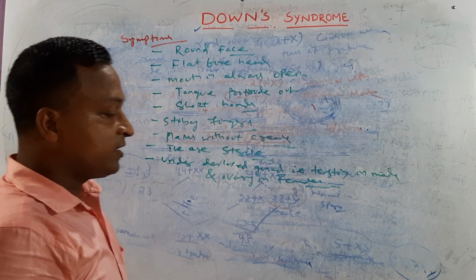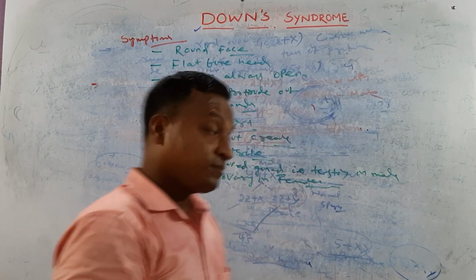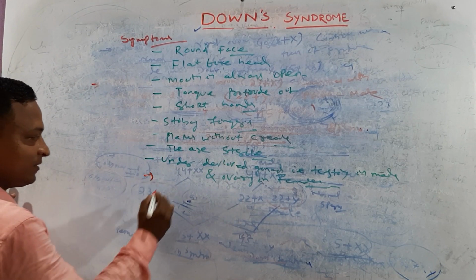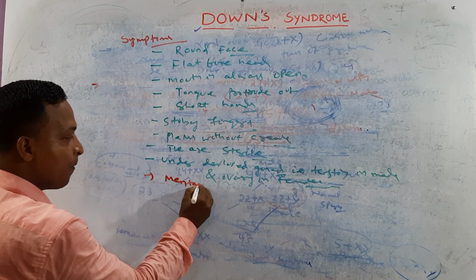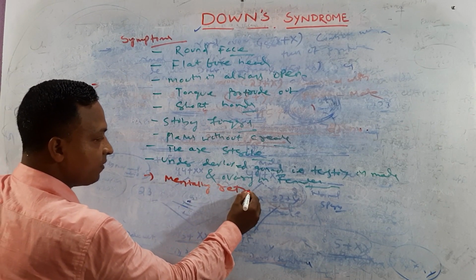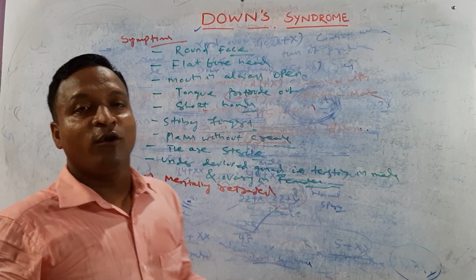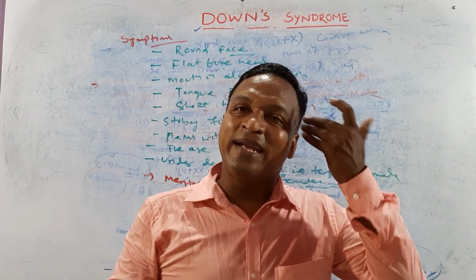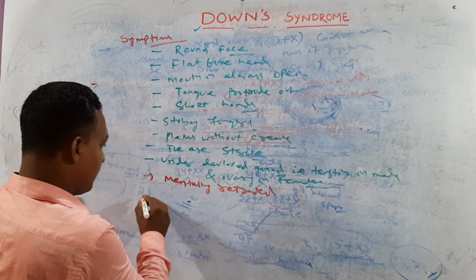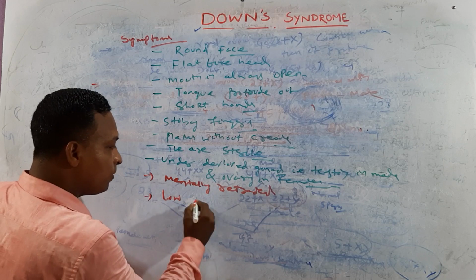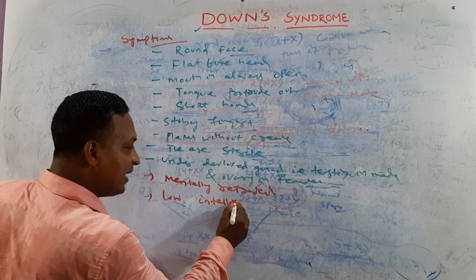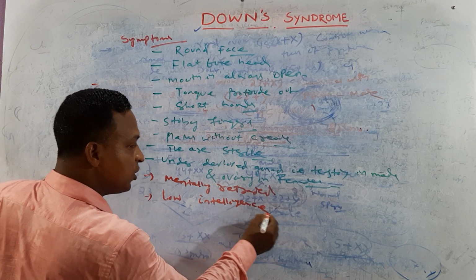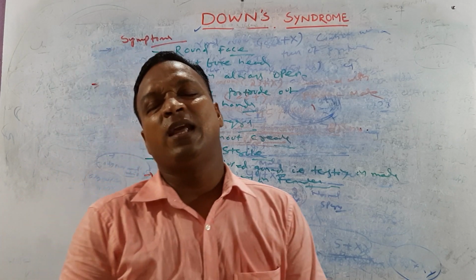The next one: they are mentally retarded. Okay, we already know that they are idiots. They are mentally retarded. Next one: low intelligence, very low IQ.